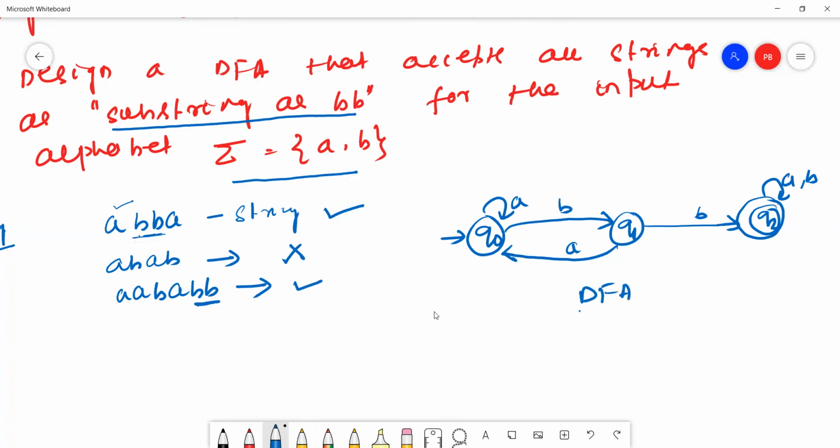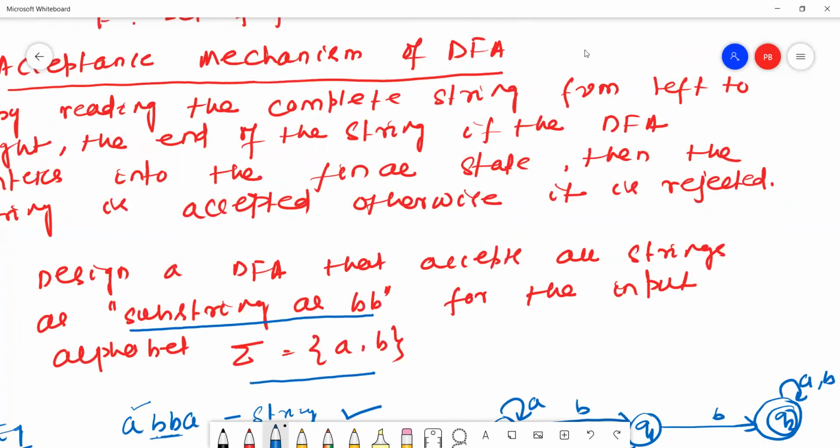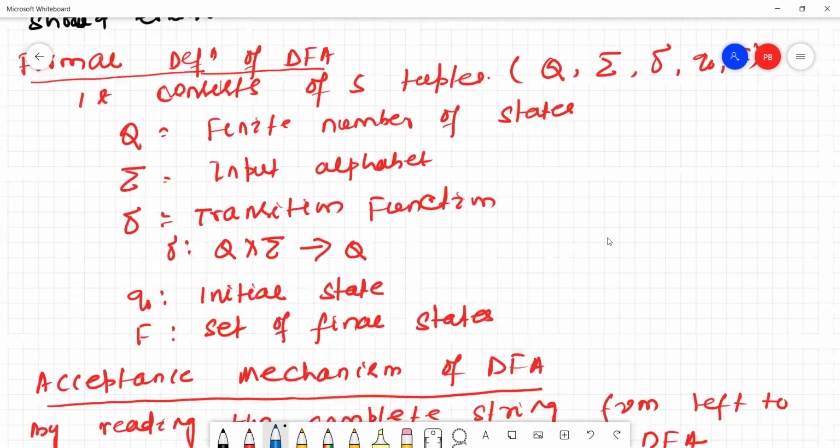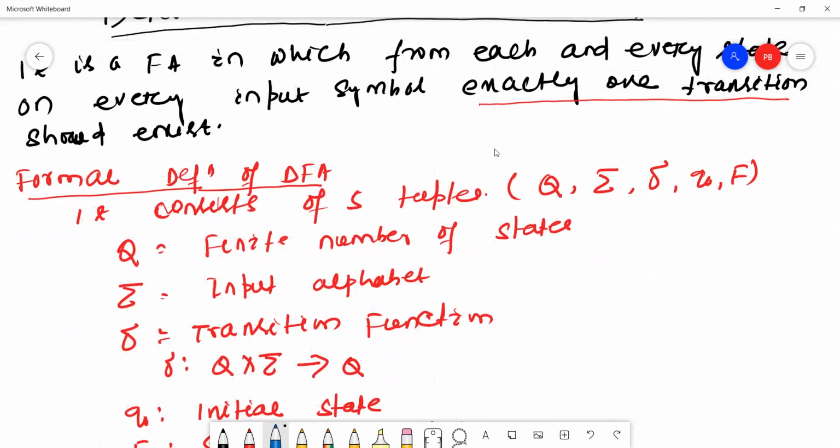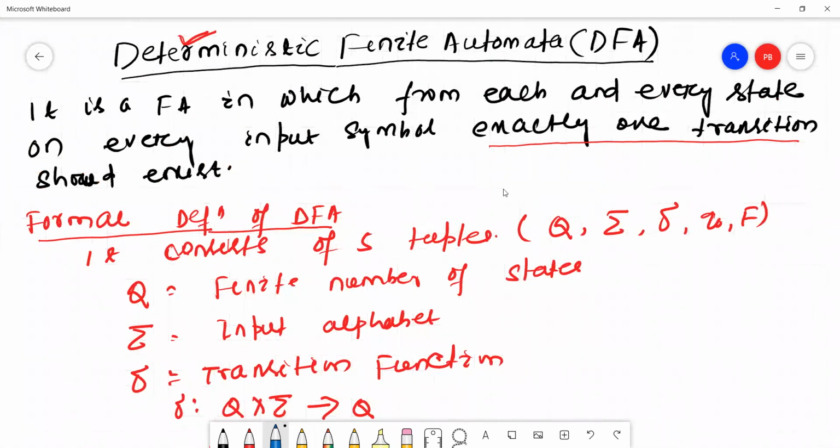First, try to understand the definition of DFA using this figure. The definition of DFA: it is a finite automata in which from each and every state on every input symbol exactly one transition should exist.